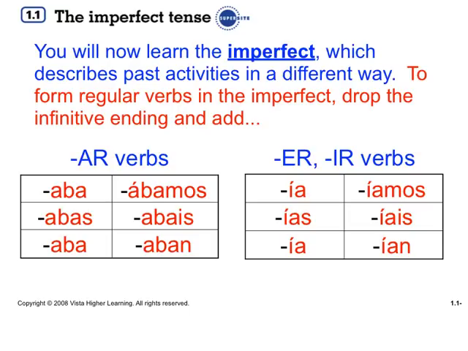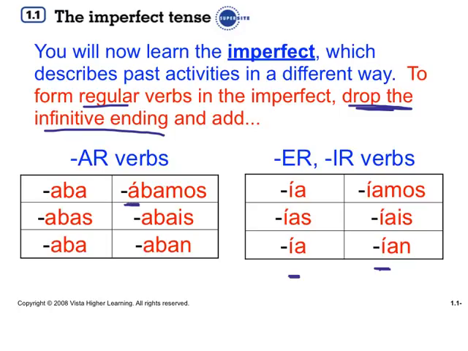The imperfect is the easiest tense in Spanish to form. All of the verbs are regular except for 3. And so, to form the regular verbs, and once again, all of them are regular except for 3, you drop the infinitive ending and add, for AR verbs, aba, abas, aba, ábamos, abais, aban. ER and IR verbs take ía, ías, ía, íamos, íais, ían. Don't forget to put those accent marks on the I, every single person, and don't forget to put an accent mark on ábamos.